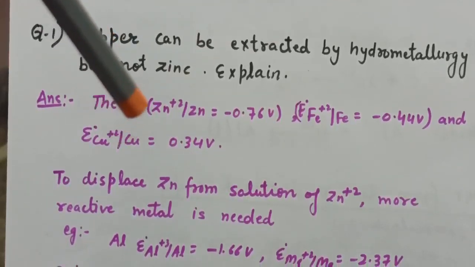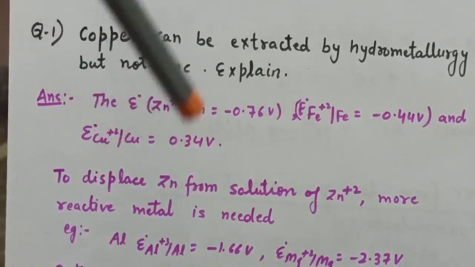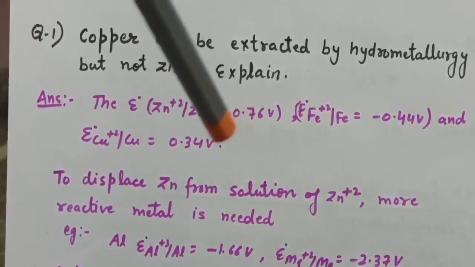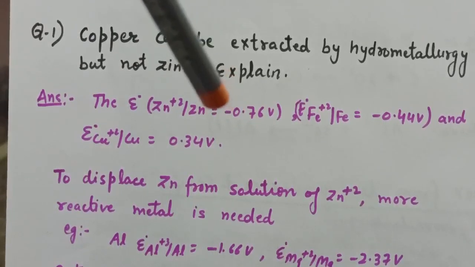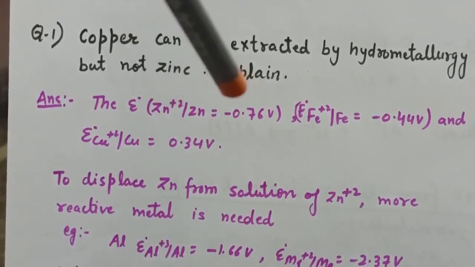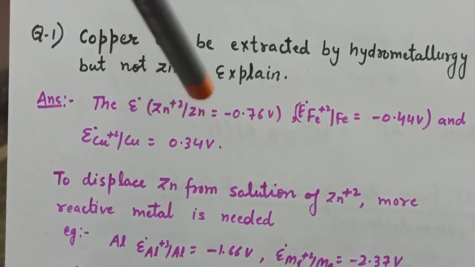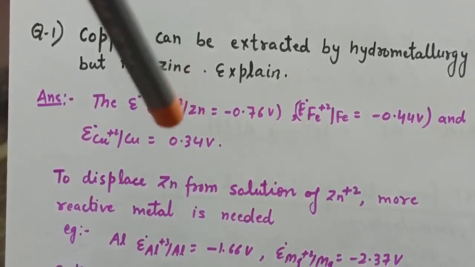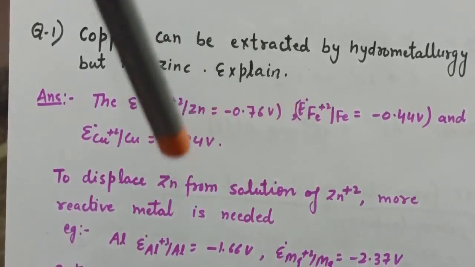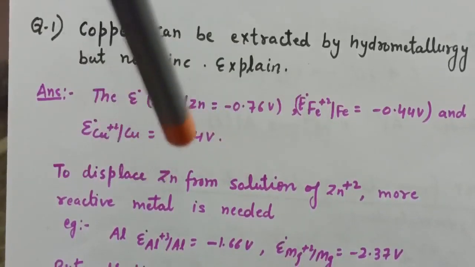Now if we compare the E naught of Zn2+ to Zn, Fe2+ to Fe and Cu2+ to Cu, the Zn2+ to Zn has more negative electrode potential. It means that Zn2+ to Zn cannot be reduced by this, because the metal which is more reactive will remain in the solution. That is why we cannot extract zinc from these two ions. Whereas to displace zinc from the solution of Zn2+, a more reactive metal is needed.